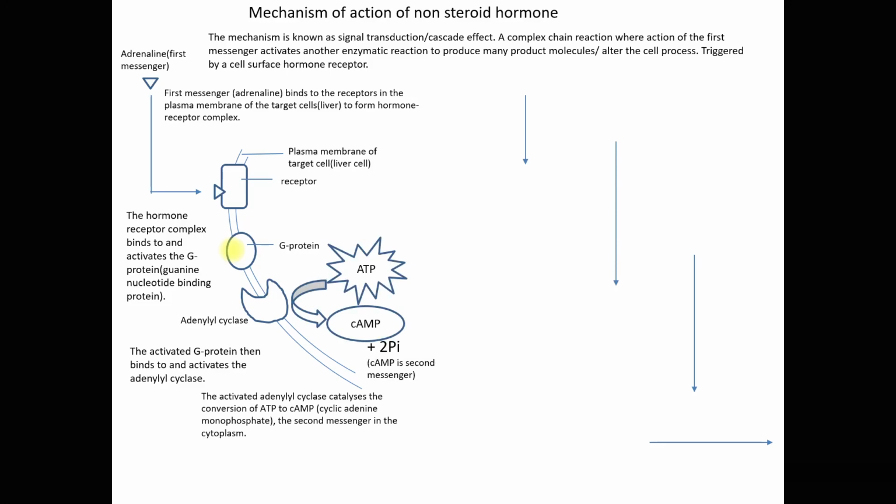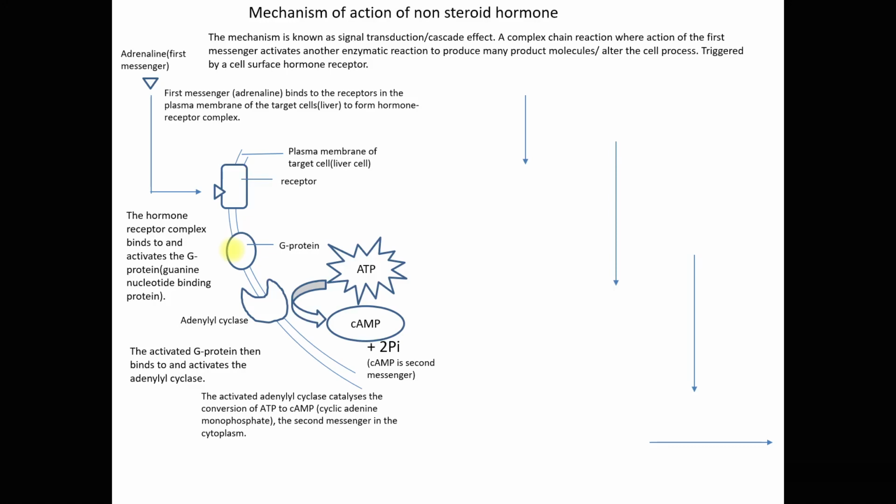The activated adenylyl cyclase will then catalyze the conversion of ATP to cAMP. And this cAMP, also known as cyclic adenosine monophosphate, is the second messenger in this cascade effect, and is found in the cytoplasm.